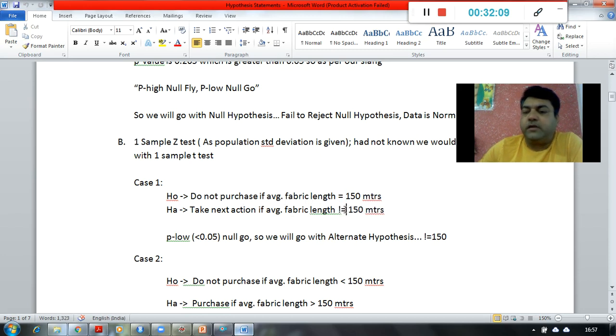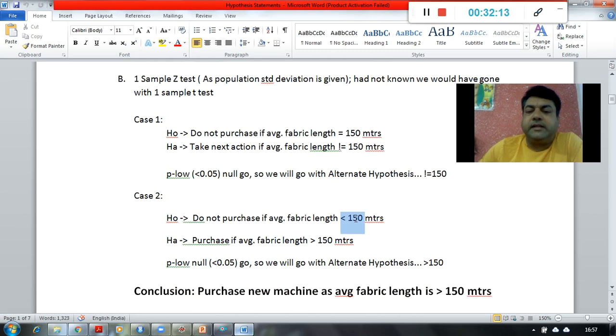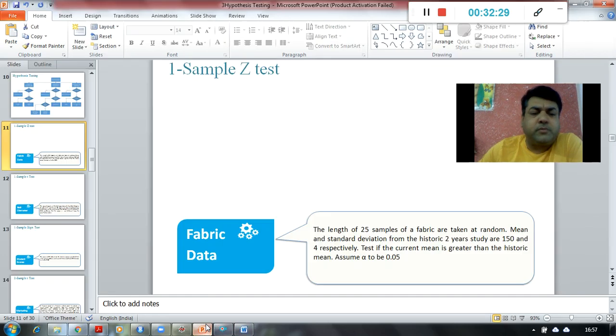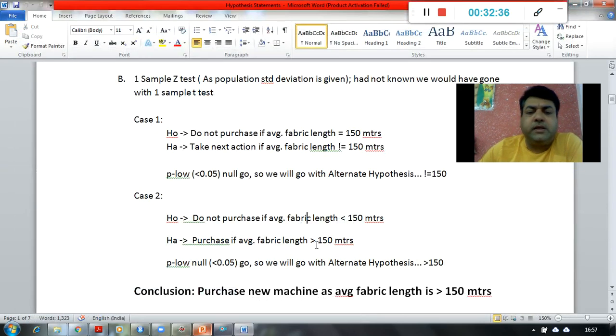But if it is not equal to 150, we have to then go and check whether it is less than or greater than, right? So if it is less than 150, probably I'm not interested in doing any maintenance. It is good for me basically, but we cannot say it is good or bad. But the business problem is asking us to check the greater than, right? And that is why now we are going to see whether it is greater than 150 or not.